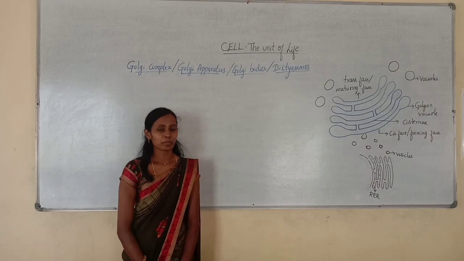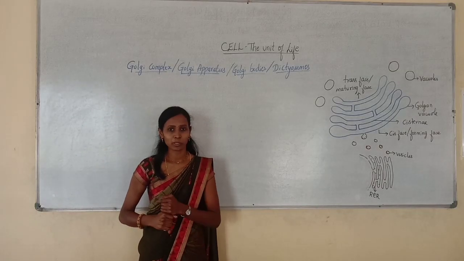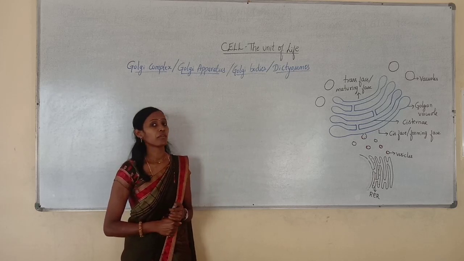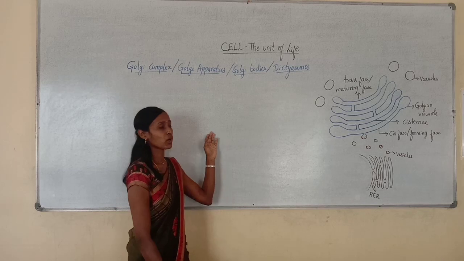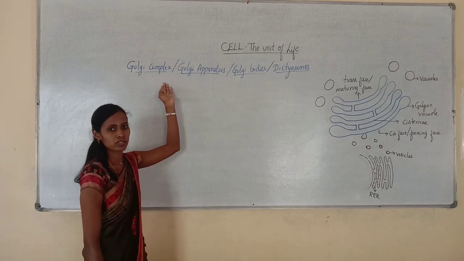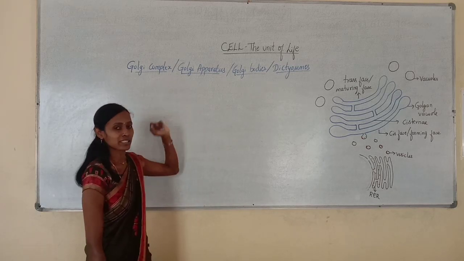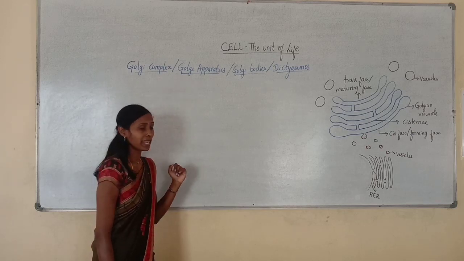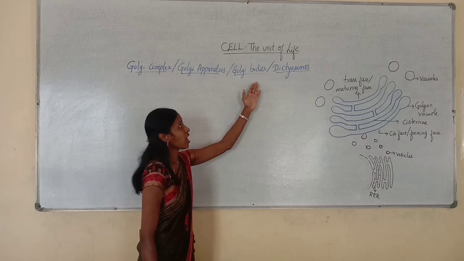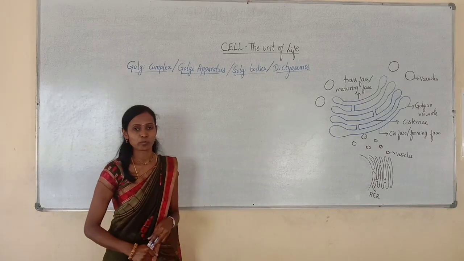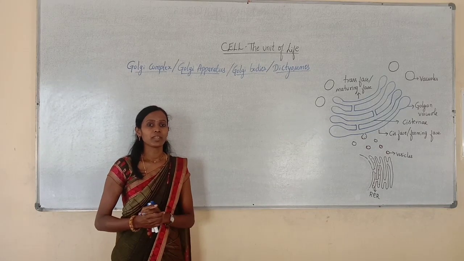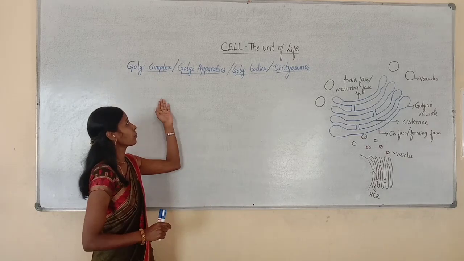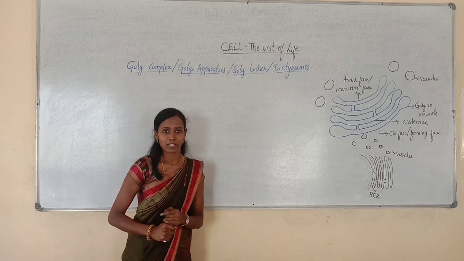Well students, in the previous class we discussed one of the important cell organelles, that is endoplasmic reticulum. In this class we will start with another organelle called the Golgi complex. The Golgi complex has many names: it can also be called Golgi apparatus, Golgi bodies, or dictyosomes. You can just remember Golgi complex or Golgi apparatus.